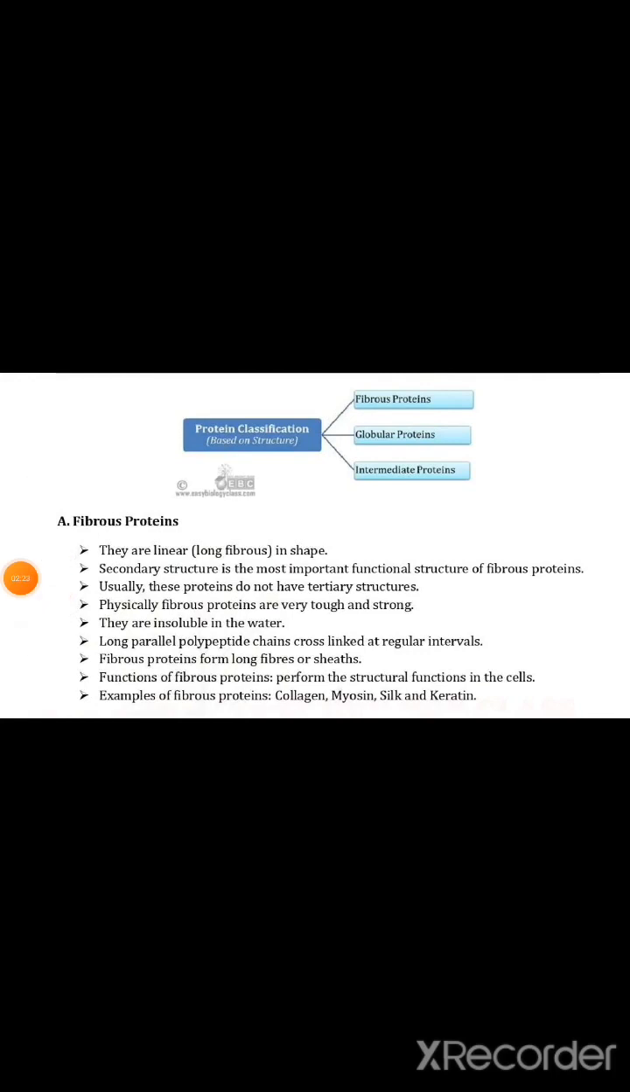First criteria is structure. On the basis of structure, proteins are classified as fibrous protein, globular protein, and intermediate protein. Now see what are the characteristics of a fibrous protein and why it is important. Fibrous proteins are linear, long fibers in shape. Secondary structure is the most important functional structure of a fibrous protein.